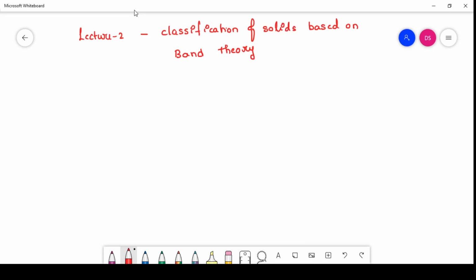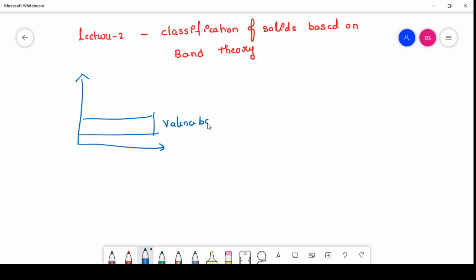Hello everyone. In continuation with lecture 1. In lecture 1 we have learned about how the bands are formed in the solids. And in lecture 1 we have seen that there are two important bands in the solids. One is a valency band and another one is conduction band.